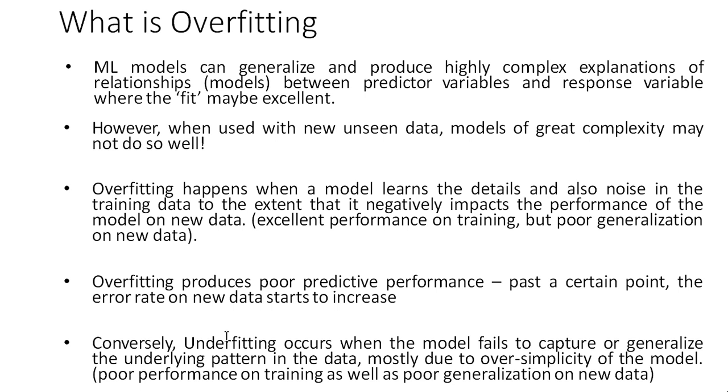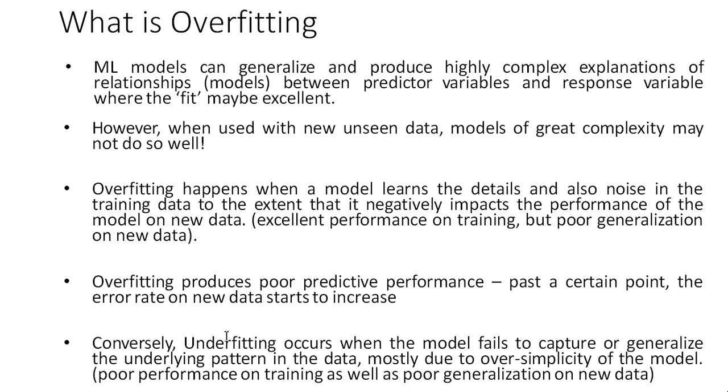Conversely, underfitting occurs when the model fails to capture or generalize the underlying pattern in the data, mostly due to oversimplicity of the model. So what is underfitting? We have learned about overfitting. In overfitting, our model trains on training data very well and gives high accuracy, right? But in underfitting, the model fails at the training data stage itself. It can't even find the underlying patterns in the data, or the data set is too small so that it can't build relationships between the data points. So the model fails on the training data itself.